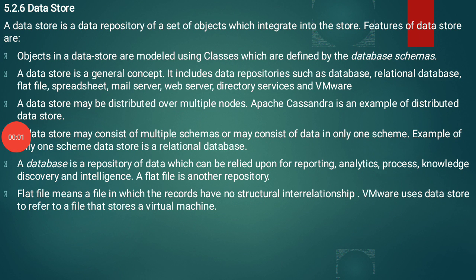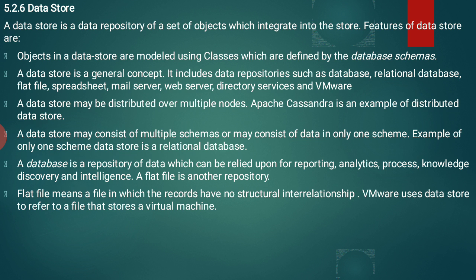Next, our concept is a data store. A data store is a data repository of a set of objects which are integrated into the store. By using this data store, we are storing the set of objects in the form of a data repository. So already you are familiar with the repository. Let us see the features of data stores.